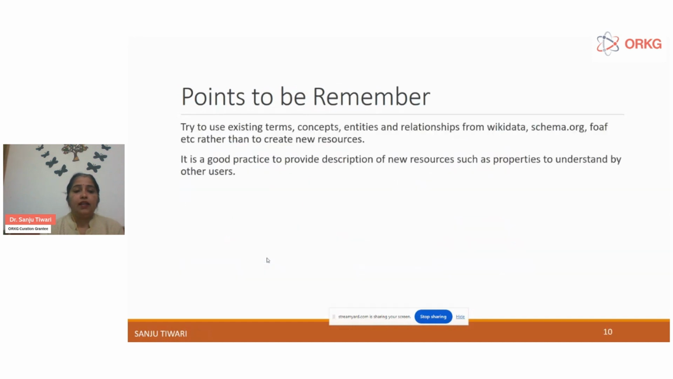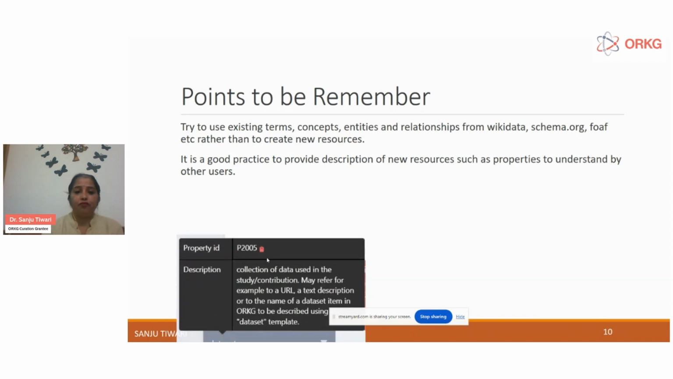And now I would like to highlight some points to be remembered during the creation of comparisons or other activities in ORKG, because I also made these mistakes, and I am very thankful to Lars and Allard, who suggested I improve these things. And I thought that I should include them, because for anyone who is starting to work with ORKG as a beginner, it can be helpful.